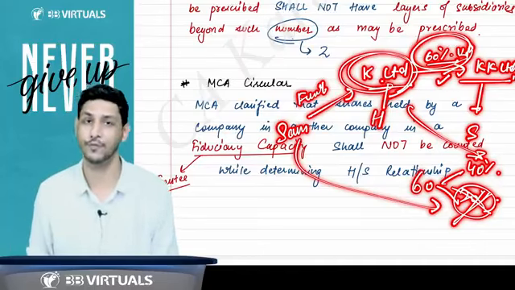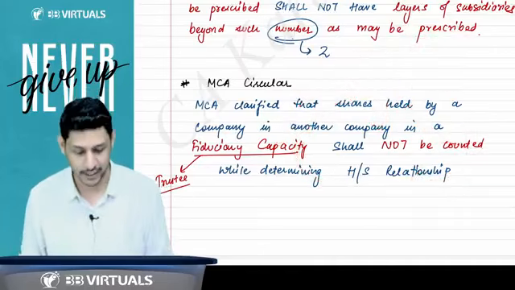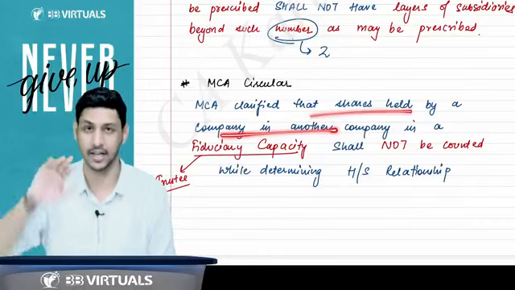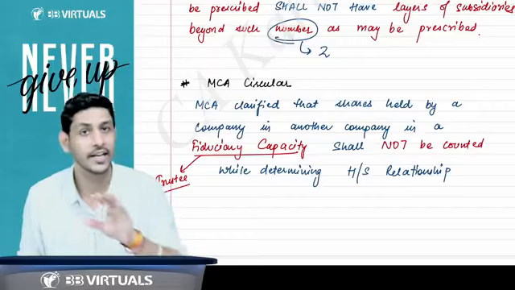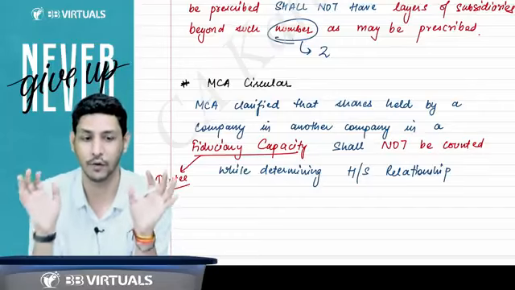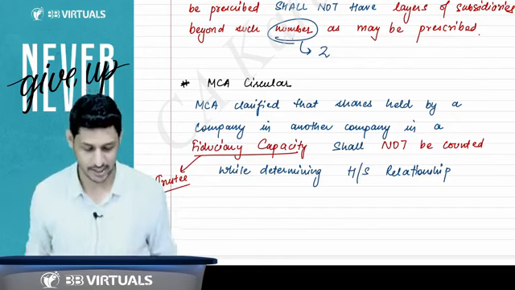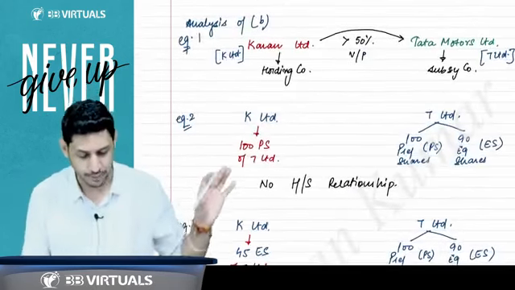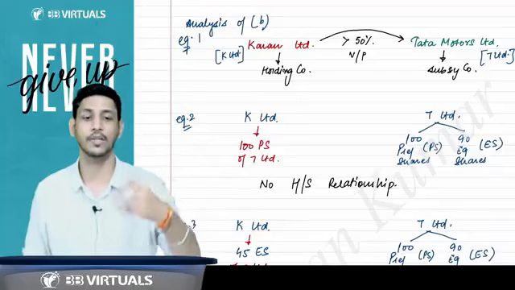This 60 will be counted as 40. This is the circular written over here that any company holding shares in another company in a fiduciary capacity, such holding which you are holding in a fiduciary capacity, will not be counted for considering the holding subsidiary relationship. Right, sir.